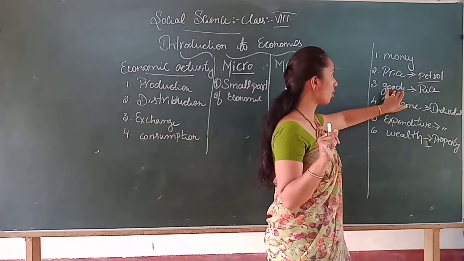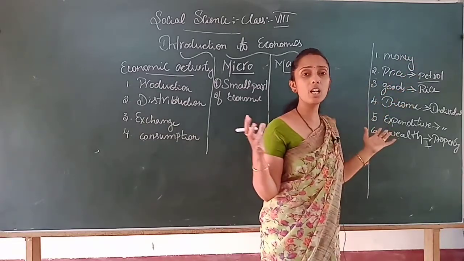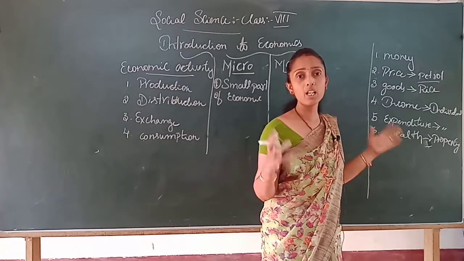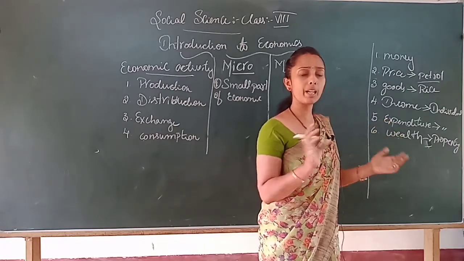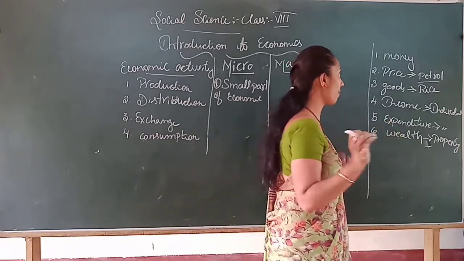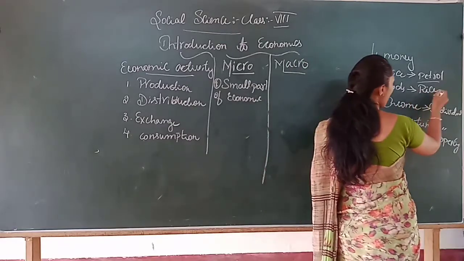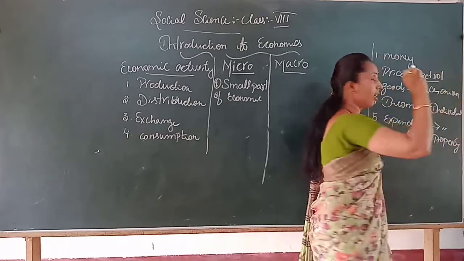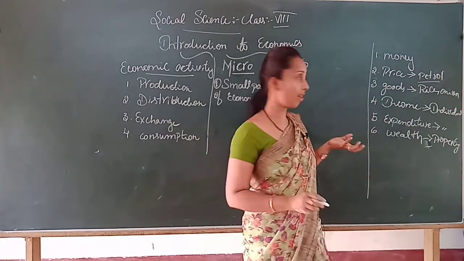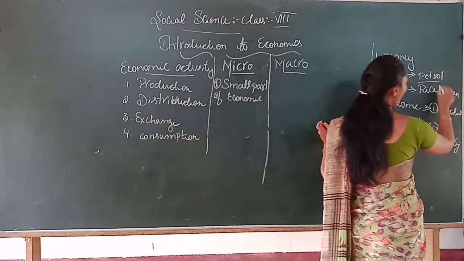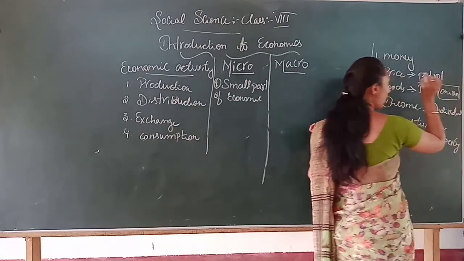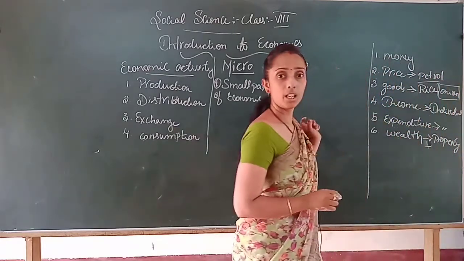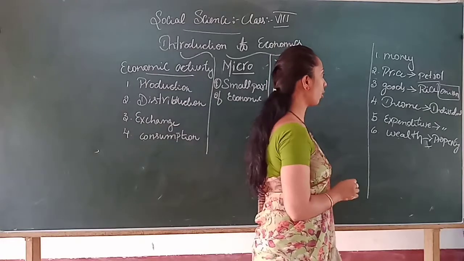And suppose goods: there are many goods in an economy, right? Imported goods, exported goods, many are there, but you particularly want to refer to the price of rice or onion. Why is there so much of a hike in onion price? If you are referring only to the onion rate in an economy, then that becomes microeconomics.